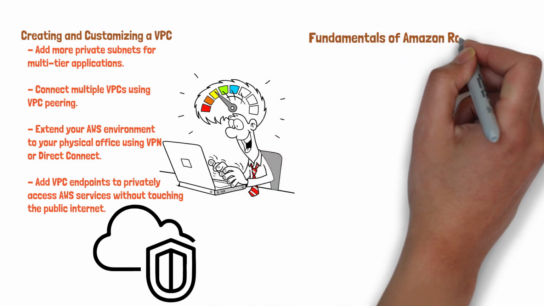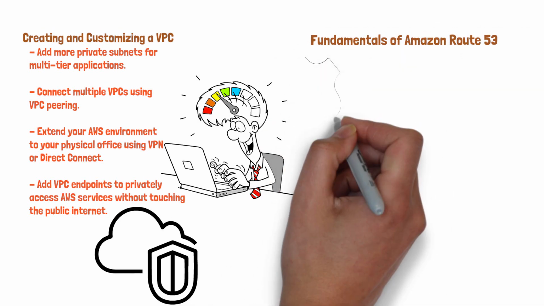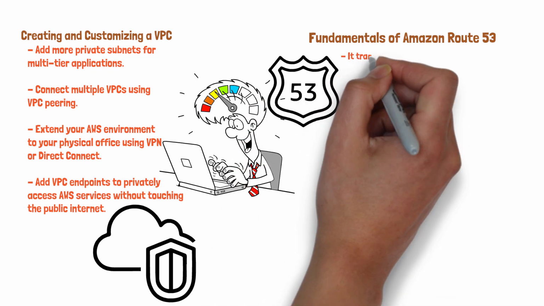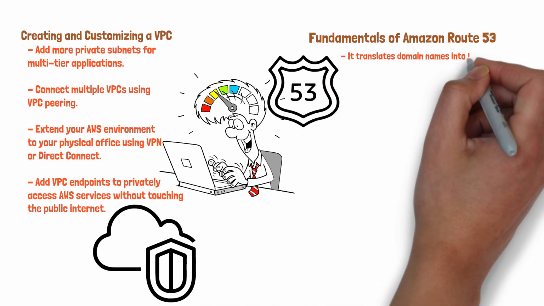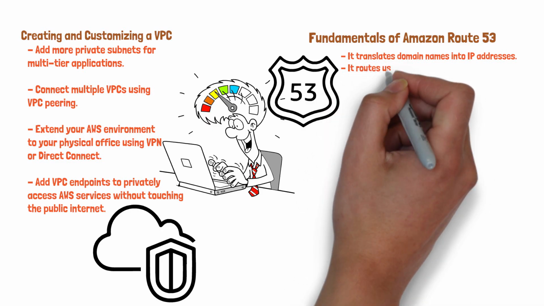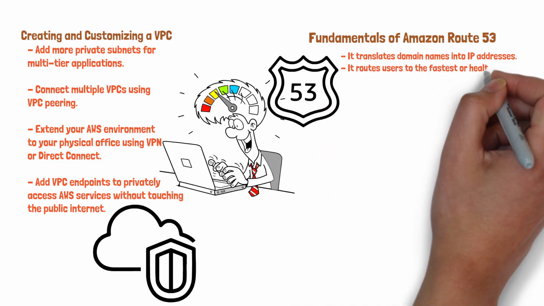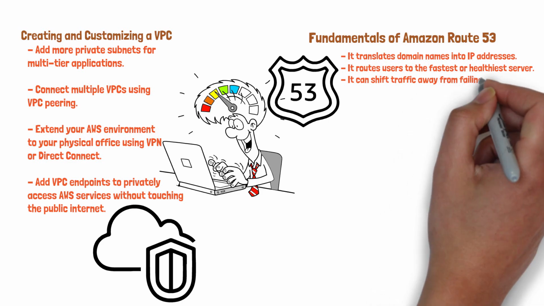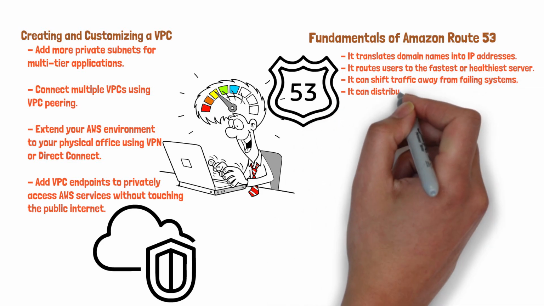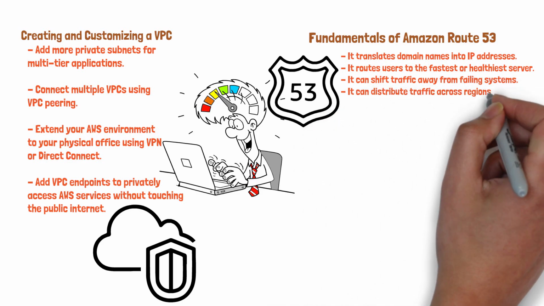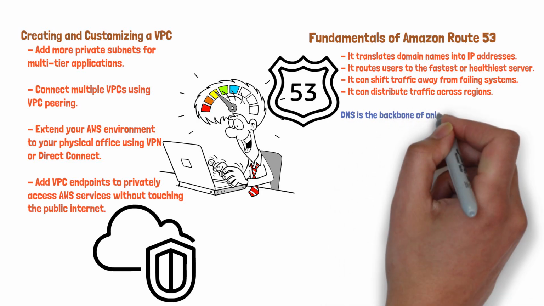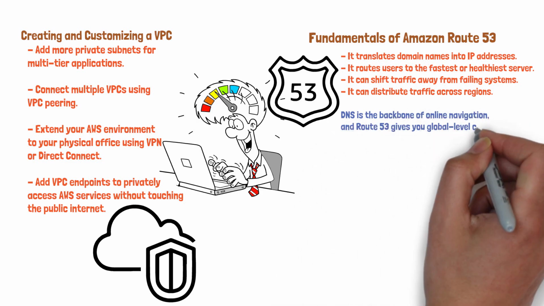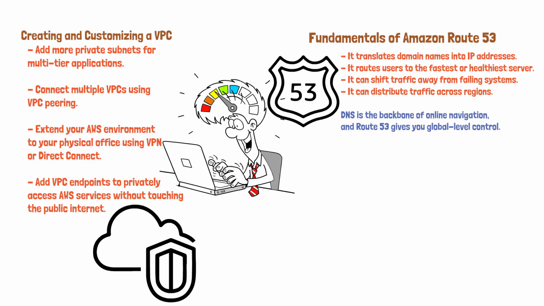Fundamentals of Amazon Route 53. Route 53 is AWS's global domain name system. It translates domain names into IP addresses. It routes users to the fastest or healthiest server. It can shift traffic away from failing systems. It can distribute traffic across regions. DNS is the backbone of online navigation, and Route 53 gives you global-level control.